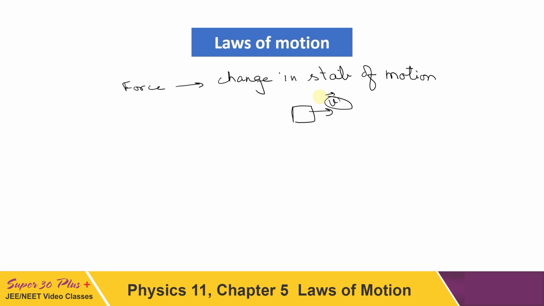Now this velocity can be 0. If it was 0, it will have some non-zero value on application of force. It is also possible that the magnitude is not changing, only the direction of velocity is changing, or maybe both are changing. So force is responsible for change in state of motion or change in velocity of an object. Velocity is the measure of the state of motion.